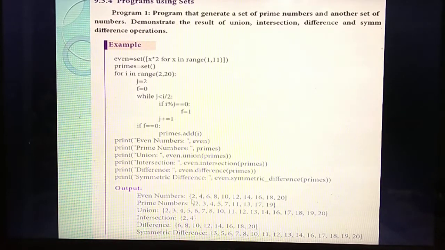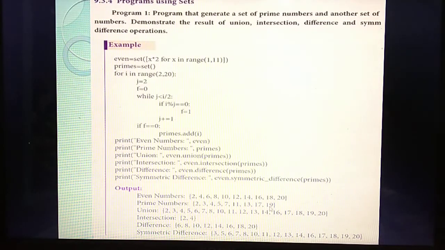See the output. What's the first output you will get? Even numbers. In the even set you are giving an extra 2, but inside the loop you are giving the range of 2 to 20. Isn't it? So from 2 to 20 it will print. Next, prime numbers. Prime numbers are also in the range of 2 to 20, so from 2 to 19 they will come. 20 is not a prime number.